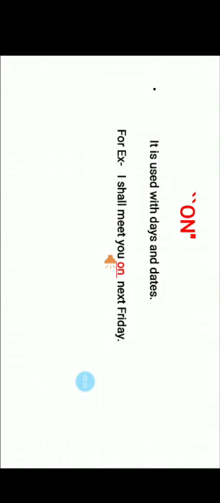Preposition on. It is used with days and dates. For example, I shall meet you on next Friday. Preposition at. It relates to the point of time. For example, I will meet you at lunch.